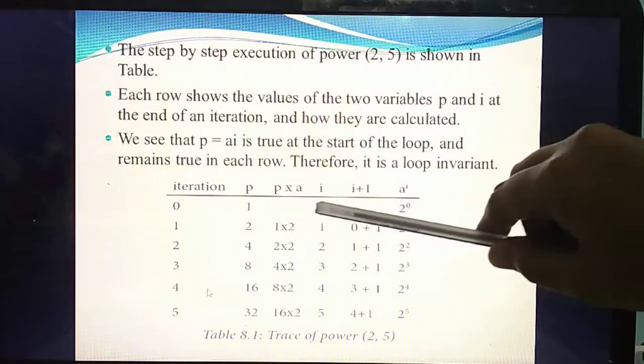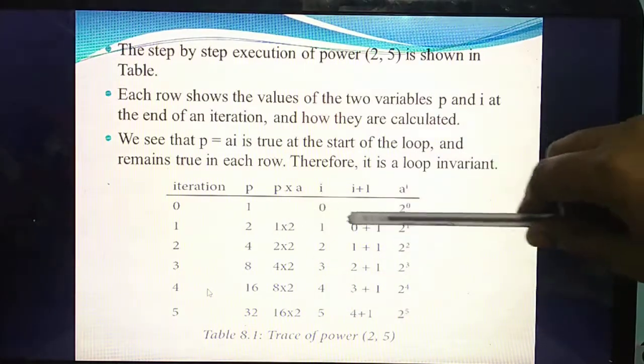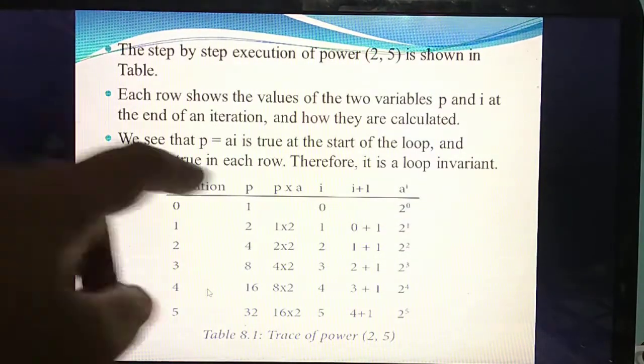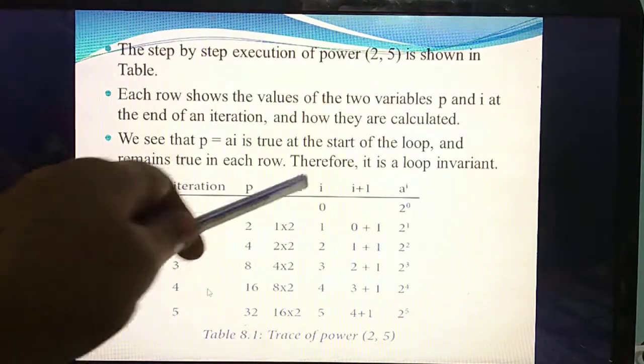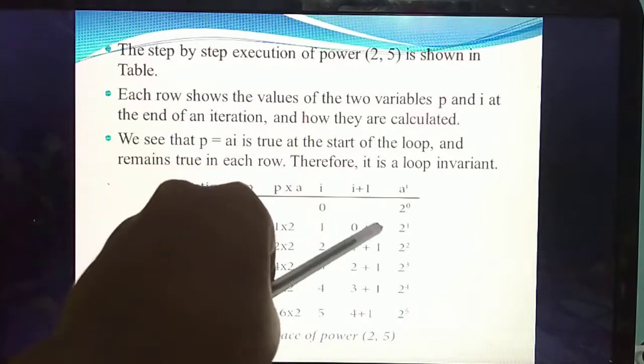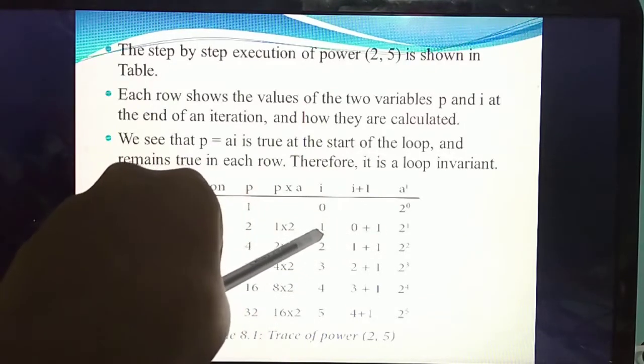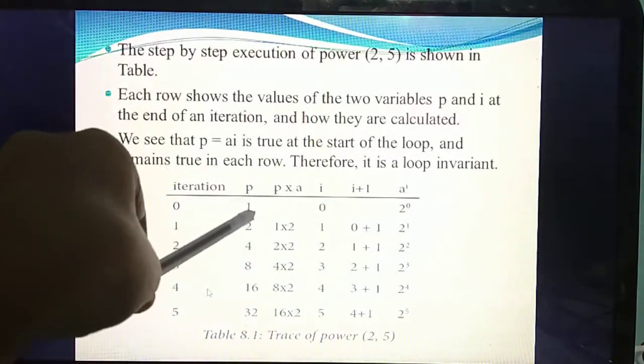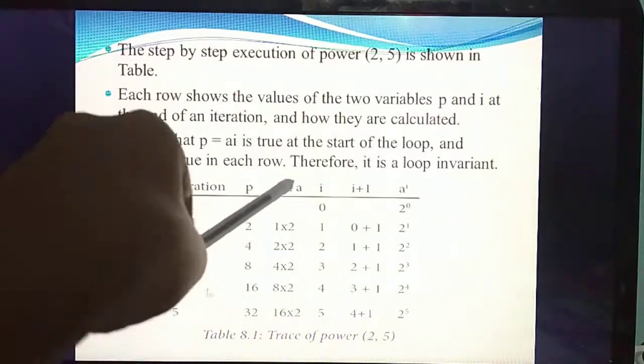Understand how this answer is coming for I and I plus 1. This is the first iteration. Initially you are giving the value as 0. Next time I plus 1, so 0 plus 1, the answer you are getting is 1. Here you are giving p into a.